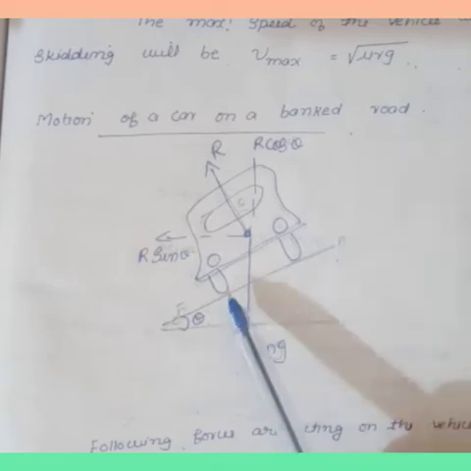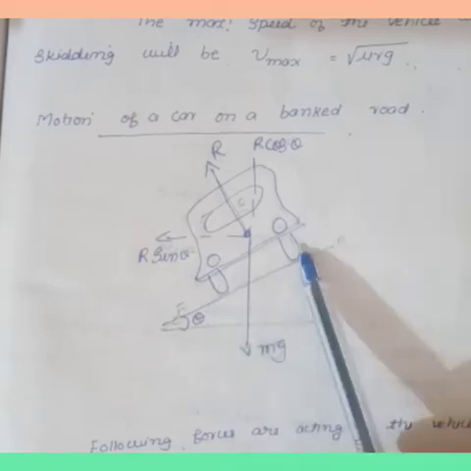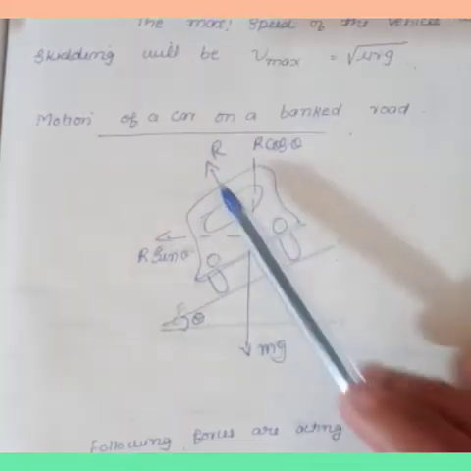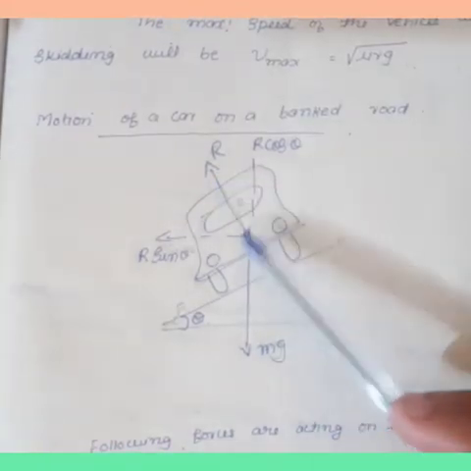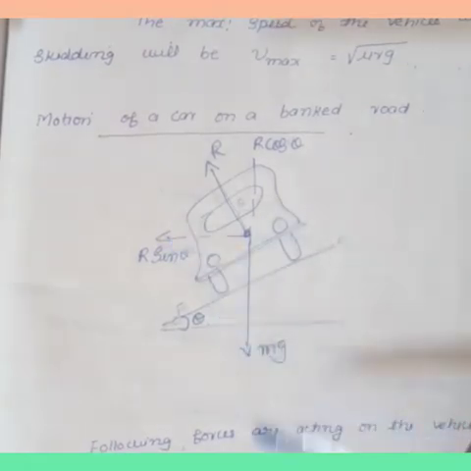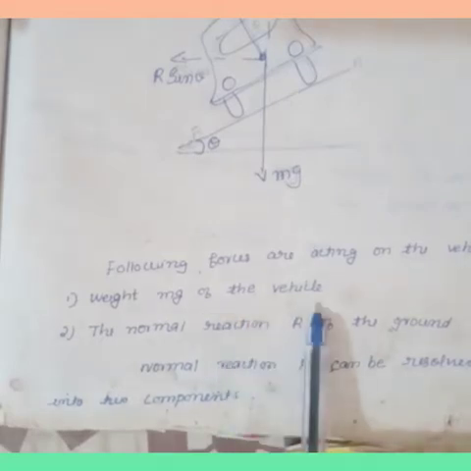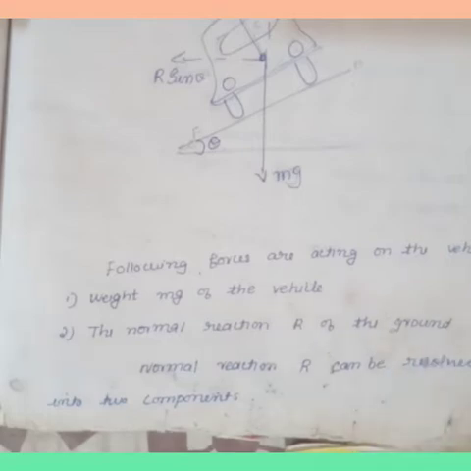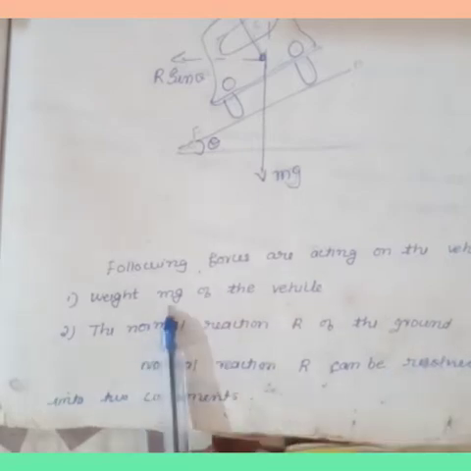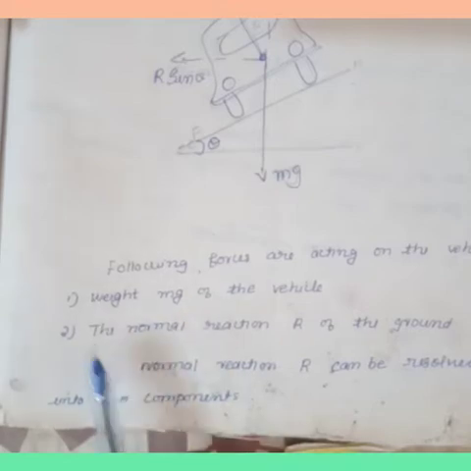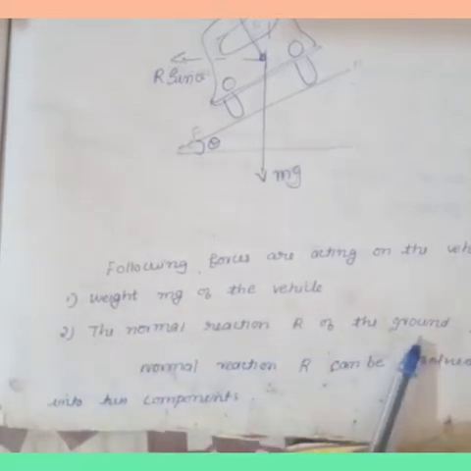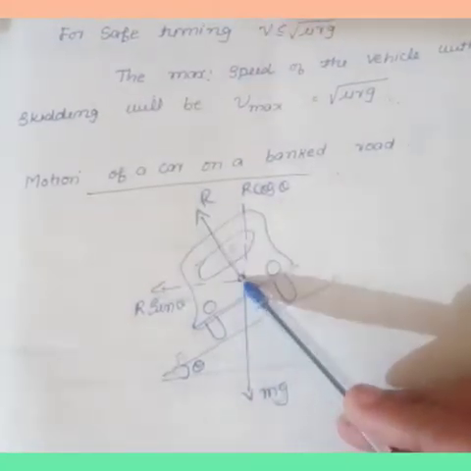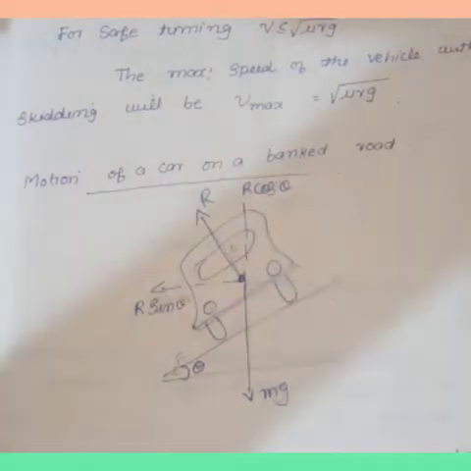Next we discuss the motion of a car on a banked road. Here we also consider a car. This one is the normal reaction R, and here R can be resolved into two components, that is R cos theta and R sin theta. Two forces act on the vehicle. The first one is the weight mg of the vehicle, and the second one is the normal reaction R of the ground. Then this normal reaction R can be resolved into two rectangular components, R cos theta.